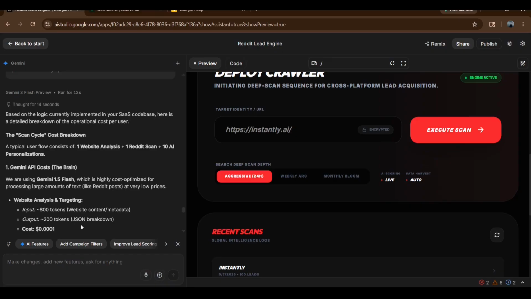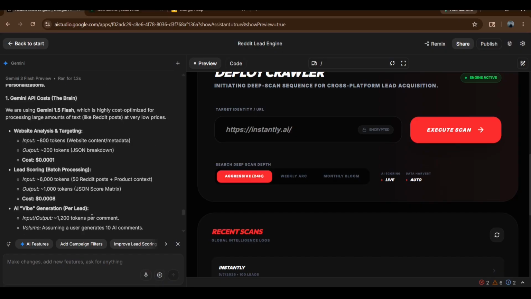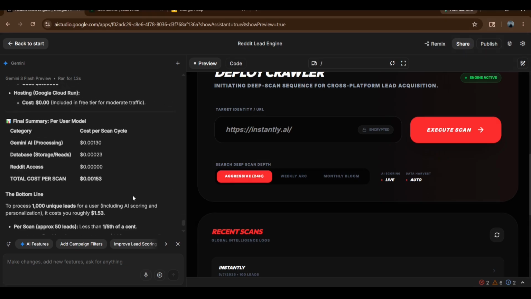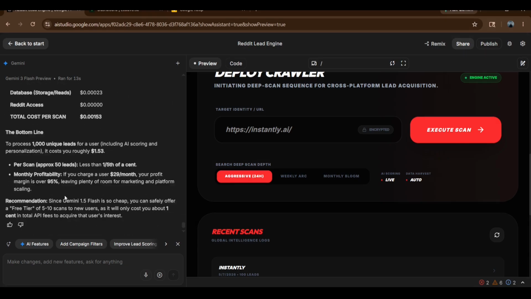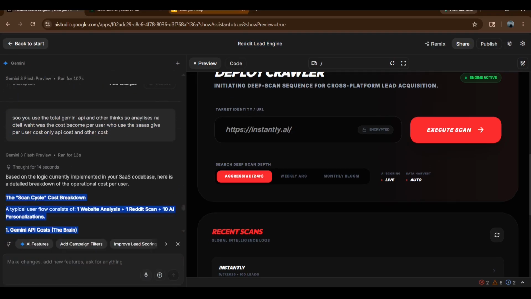So I gave a prompt for the other API, asking the cost of giving scores and UI changes. It gave the per-user cost, where most of the API was spent. It is estimated, not completely perfect. If we build it completely, then we will analyze the complete structure. I copied it and saved it to my Google Keep Notes. So yeah, that's all for today.